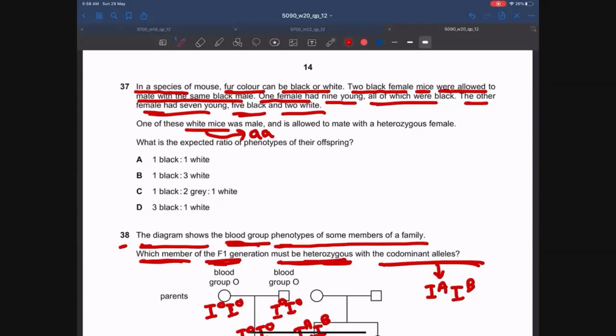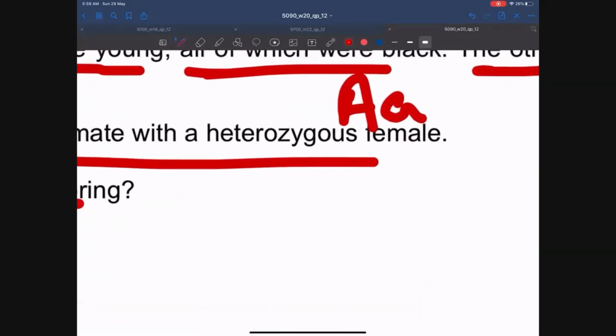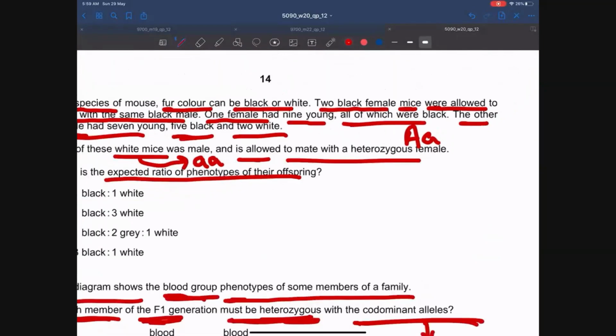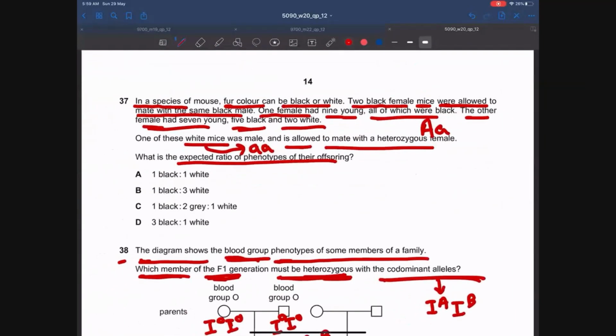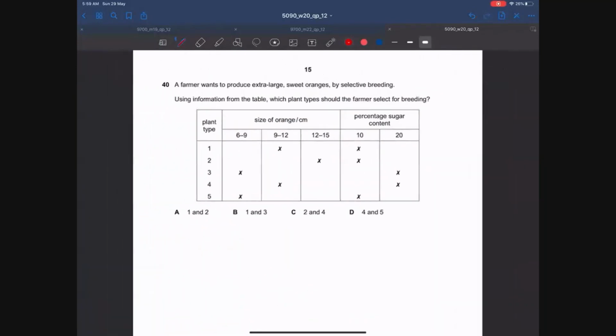So one of these white mice was male and is allowed to mate with a heterozygous female, which is obviously capital A, small a. Heterozygous means one dominant allele and one recessive allele. What is the expected ratio of phenotypes of their offspring? So guys, as you all know, whenever a heterozygote is crossed with homozygous recessive, the phenotypic ratio is 1:1. So one black and one white will be the answer. The answer is A. Let's move on to MCQ number 40.